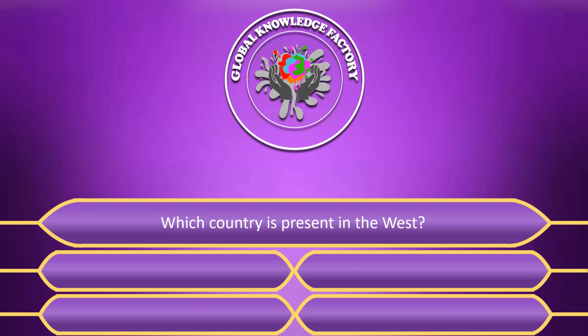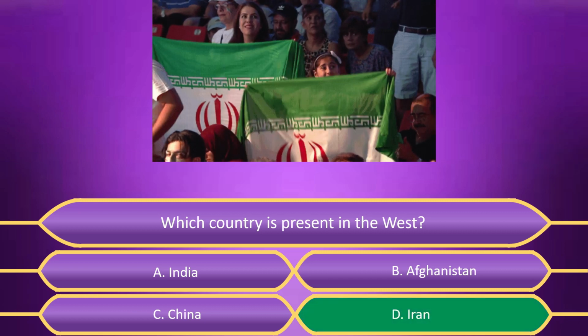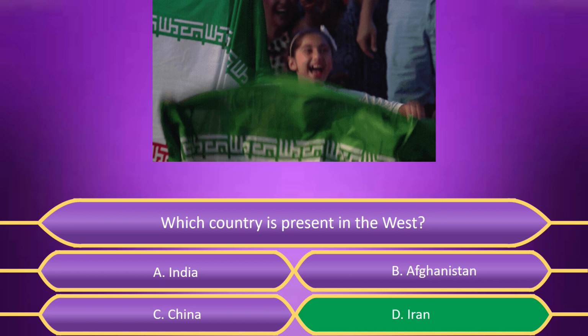Which country is present in the west? A. India, B. Afghanistan, C. China, D. Iran. Answer is D. Iran.